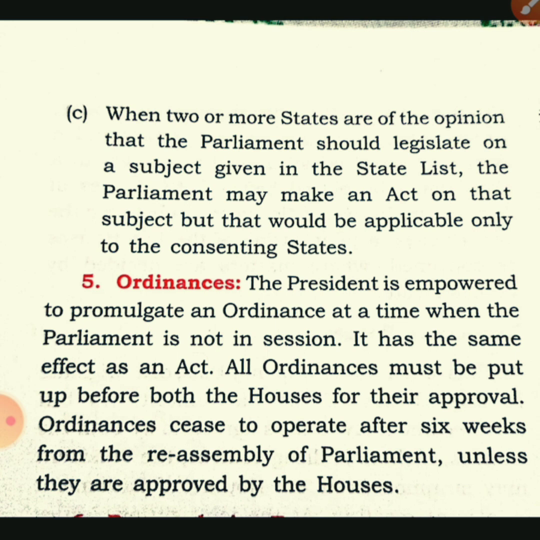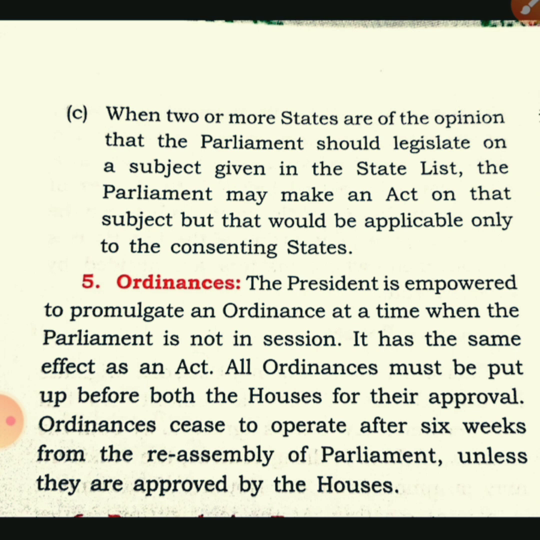Parliament may make an act on that subject, but that would be applicable only to the consenting states. Means that if a few states want any special law, they can recommend it to the union parliament, and that law may be made, and that act is applicable only on those states, not all the states. So these are the three conditions when the union government can make the law for the state government.